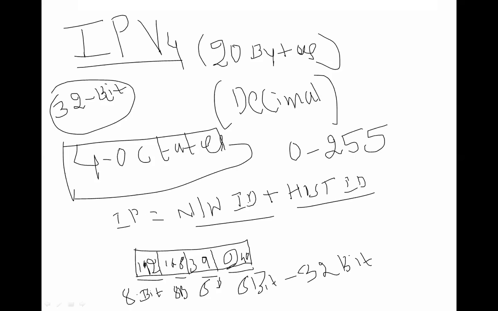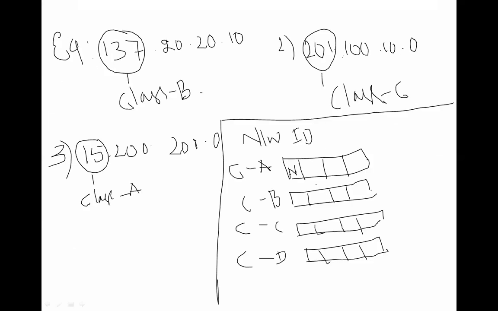So how do we represent this for class A? The first octet will be for network and the remaining blocks will be reserved for host. The first octet is reserved for network, and the remaining 3 octets are reserved for host.